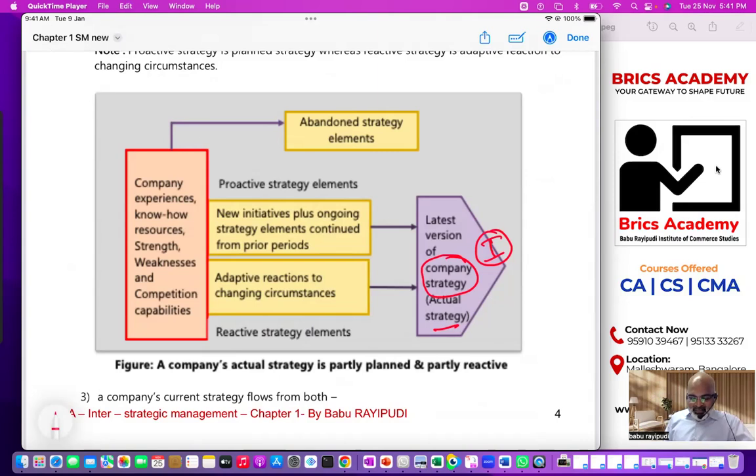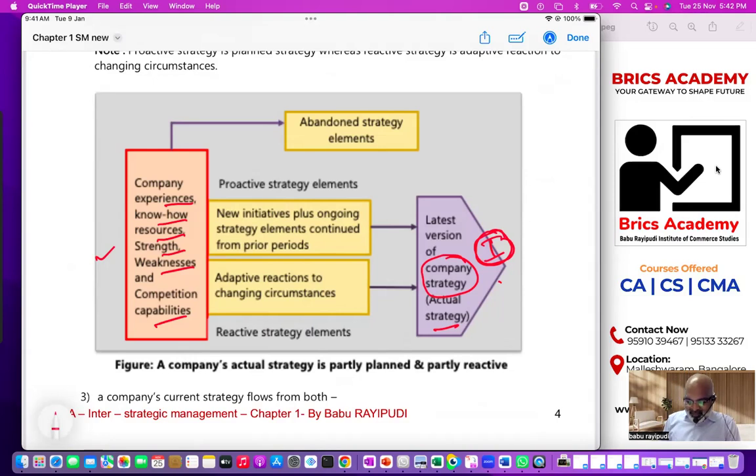This point you see, it says the company uses its experience, its knowledge, its resources, its strengths, and the company is aware of its minimum weaknesses. The company has some capabilities, some capacities, some knowledge, some experience. Every company has some experience. So you have decided to reach the number one position. You have some resources, capabilities and strengths. Now understand carefully. Using my strengths and capabilities, I need to reach the number one position. That is the point. Understood?